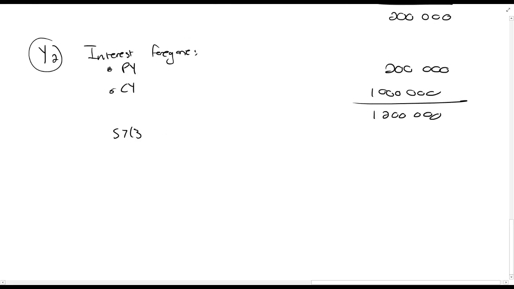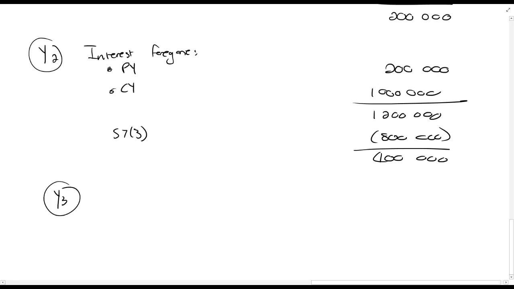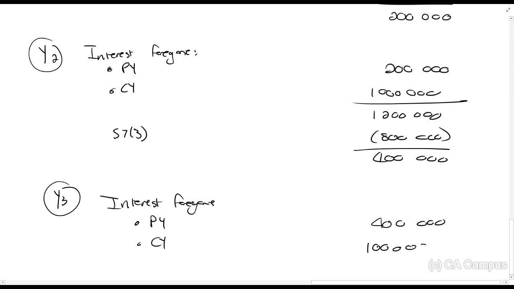Section 7.3 would apply. He would be taxed on that 800,000. So there would be 400,000 rands carried forward to next year. So in year 3, the interest forgone from the prior year carried forward is 400,000, and then for the current year it's R1,000,000 again. So there's 1.4 million.